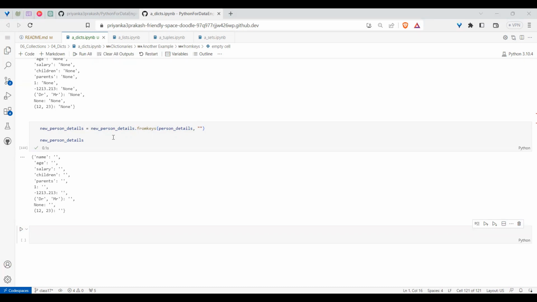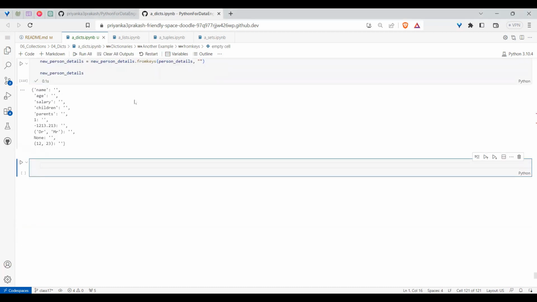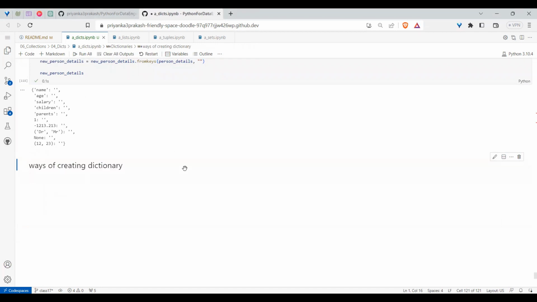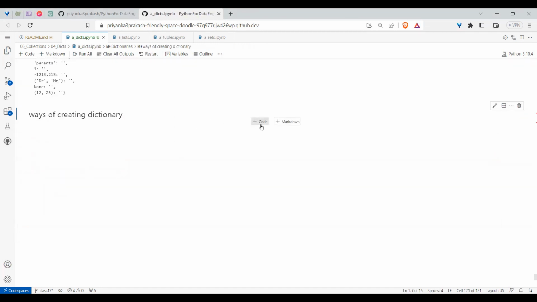And the last option before going further is about how you create a dictionary. I think till now we have seen different ways of doing all of them, and I want to do some kind of summarization. Till now we have seen the different ways of creating a dictionary, and if I consolidate all of the options, I have this. I can create a dictionary.